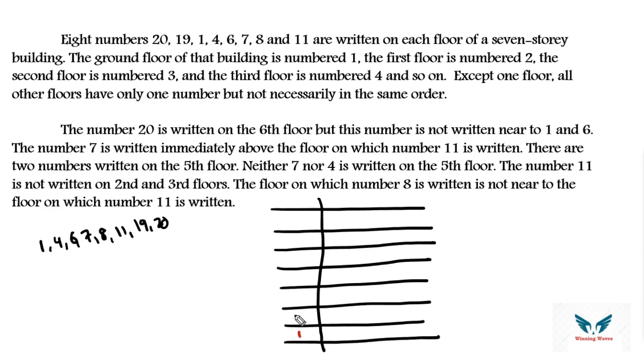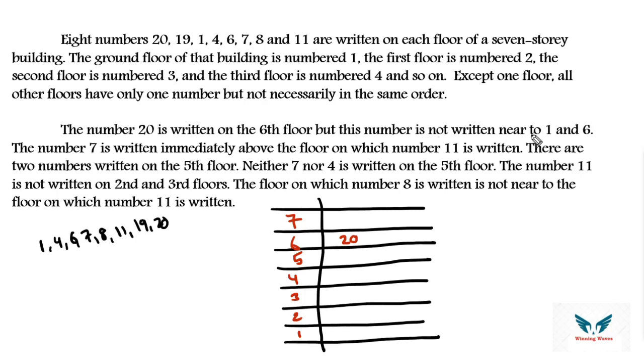So 1, 2, 3, 4, 5, 6, 7. It will be better if you go from bottom to top. Okay, then except one floor, all other floors have only one number. So numbers are 8, floors are 7, means in one floor there are 2 numbers. Okay, that's what that means. The number 20 is written on 6th floor.